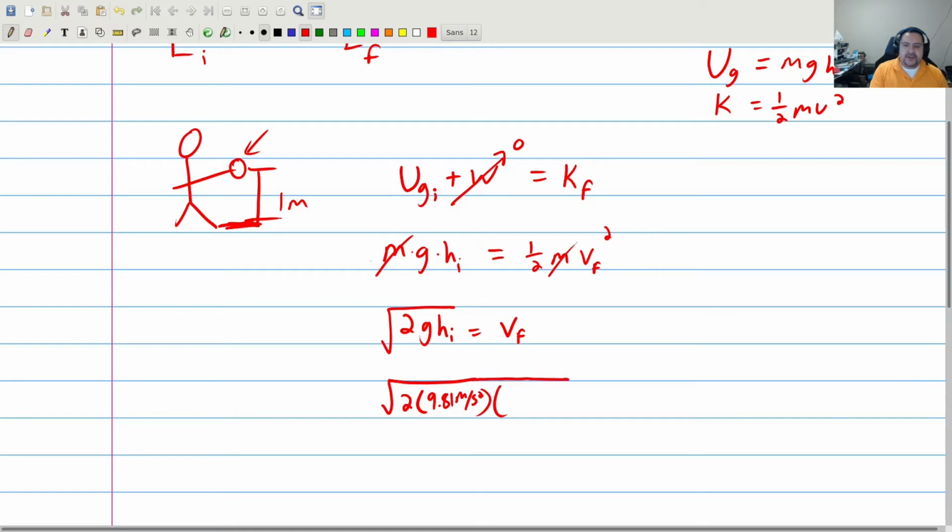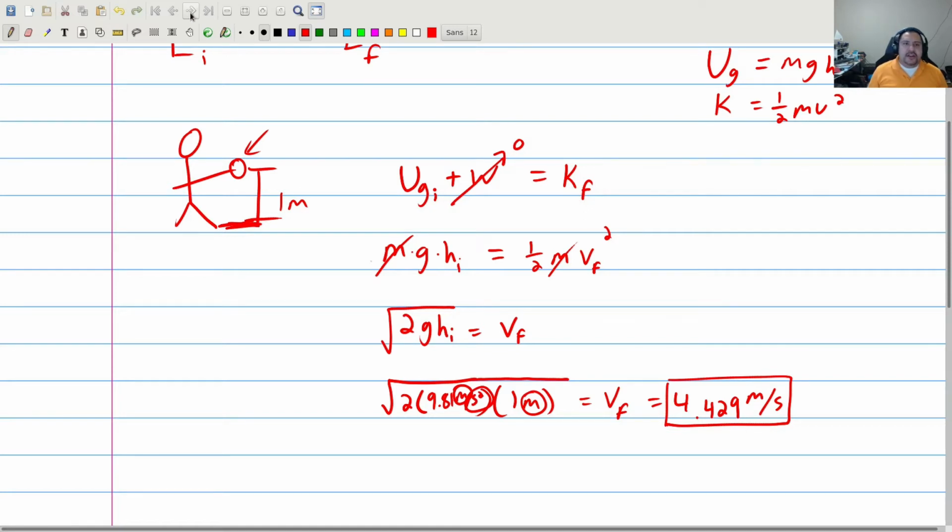times, and be careful when you write your radical here, make sure it goes all the way across. Don't let it stop before you're done with this. 1 meter goes here, and this is equal to v final. When I do this, I get 4.429 meters per second. And you can see that because there's a meter squared, because a meter times a meter is a meter squared, over second squared, and that gets square rooted, and we have meters per second. So this ball is going to be going 4.429 meters per second when we drop it from a height of 1 meter.